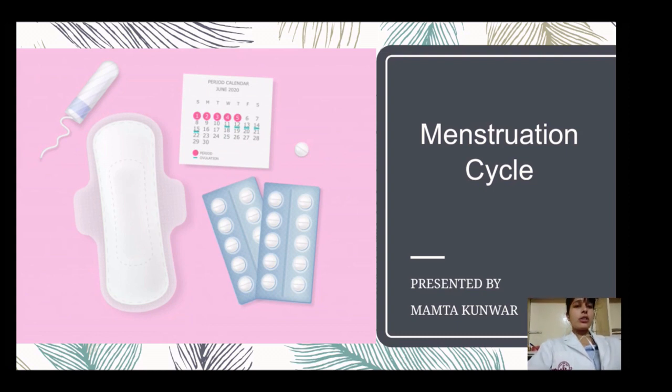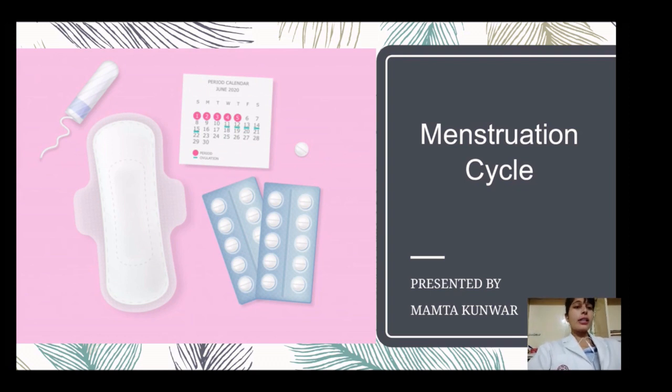So why is the menstruation cycle so important? If a woman is not having a proper and regular menstruation cycle, there are chances that she will not get pregnant, because for pregnancy we need the ovum, and we get the ovum through the menstruation cycle. The menstruation cycle is of 28 days, so on the 14th day ovulation will occur. At that time the ovum will be completely formed and ready to release.